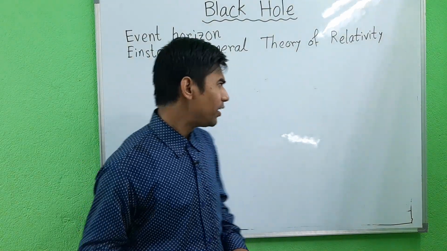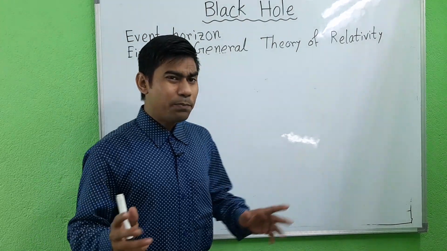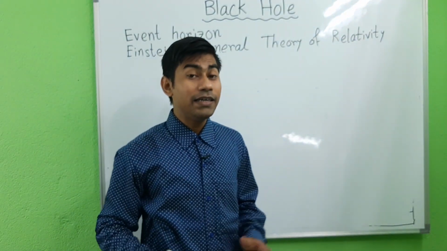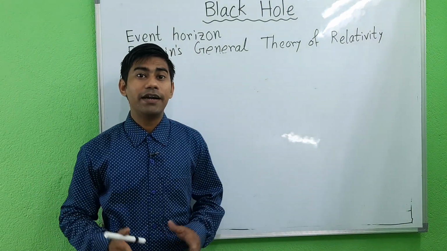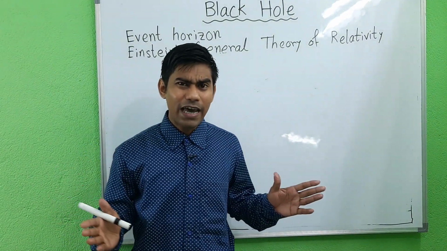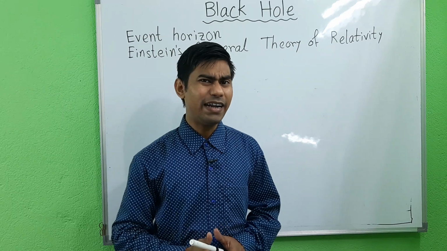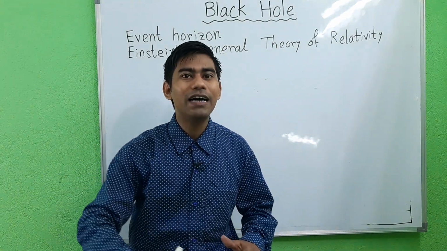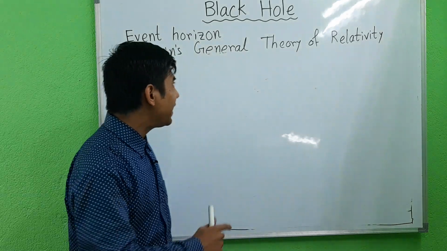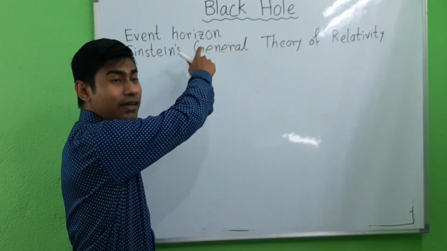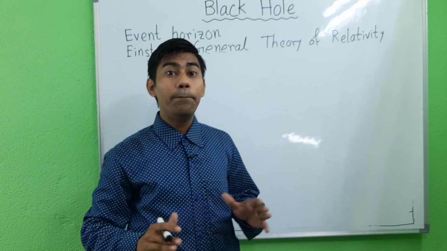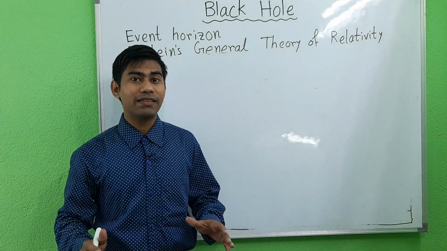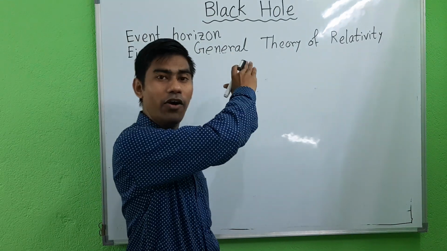Now, as predicted by the general theory of relativity, the presence of mass deforms space-time in such a way that the paths taken by particles bend toward the mass. And at the event horizon, this deformation becomes so strong that all paths lead towards the event horizon.